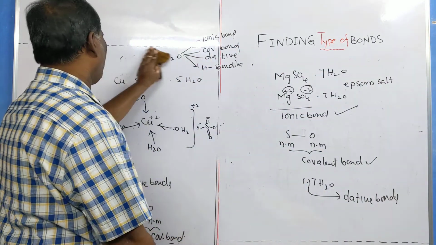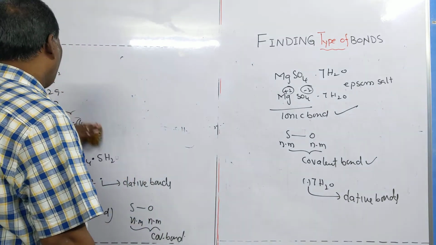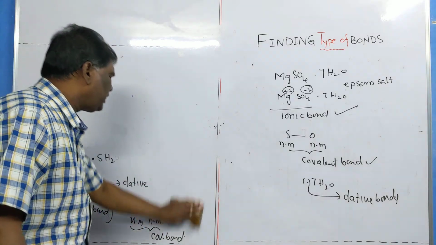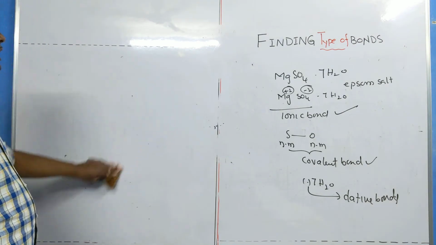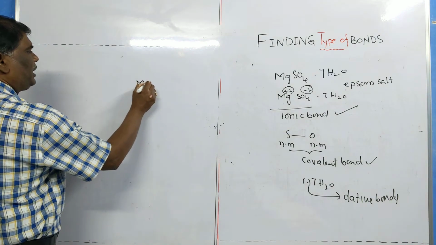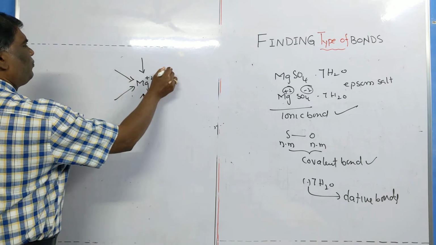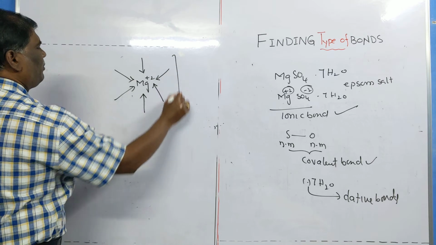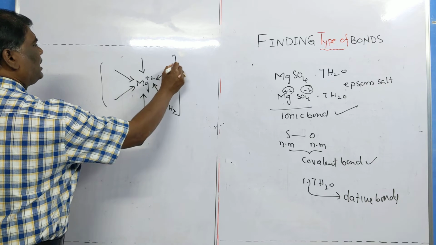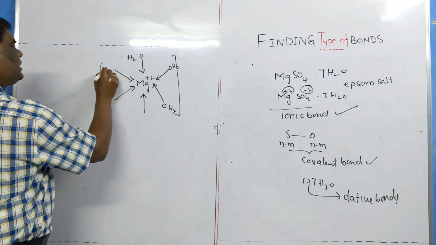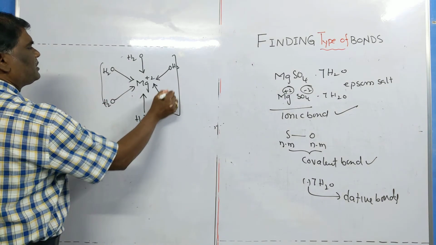Now we take the geometry of this species. Mg plus 2 is surrounded by 6 water molecules. Mg plus 2 is surrounded by how many? 6 water molecules. Magnesium ion is surrounded by 1, 2, 3, 4, 5, 6. Covalency of the magnesium ion in this species is 6. What do you mean by covalency? Maximum number of bonds it can make with other atoms or species. So it is making a maximum of 6 bonds here.